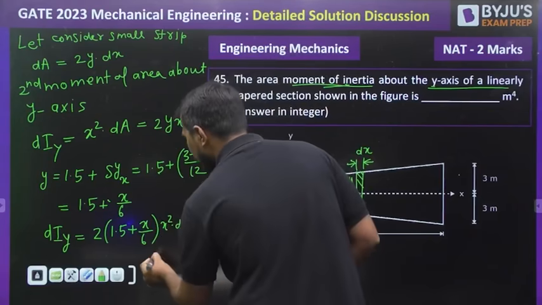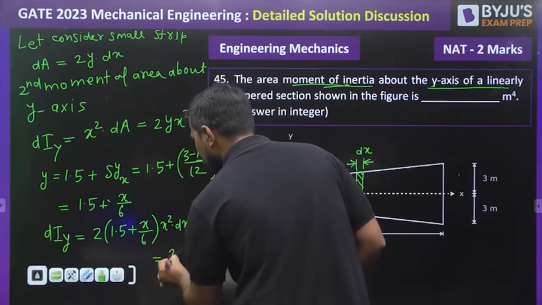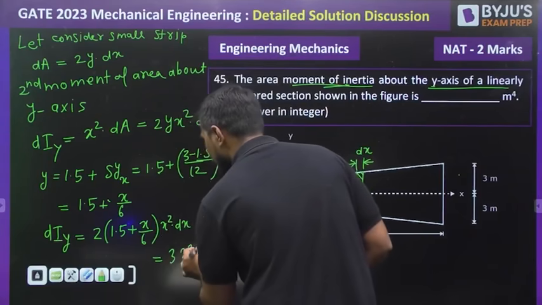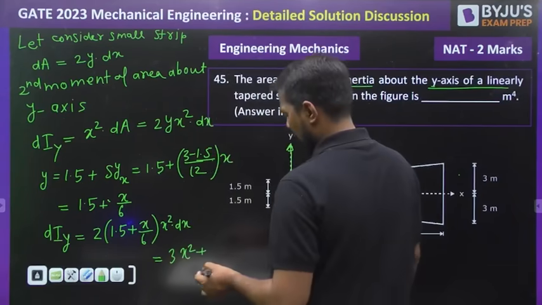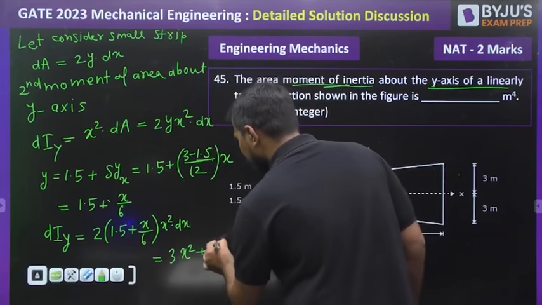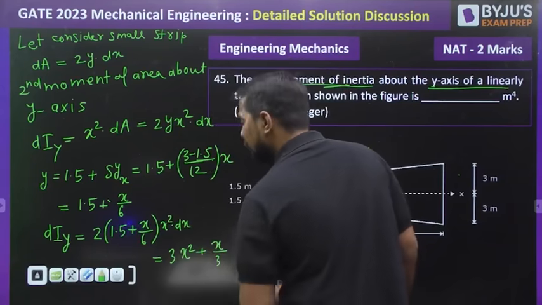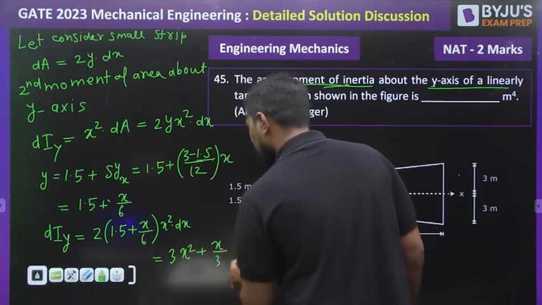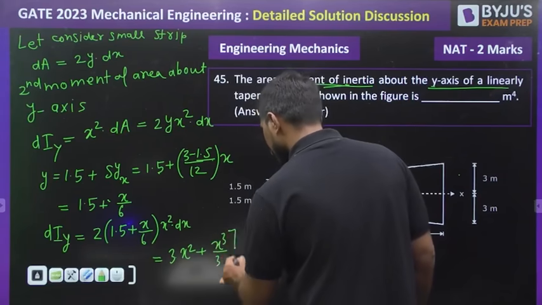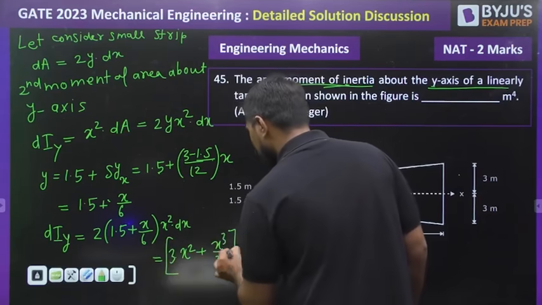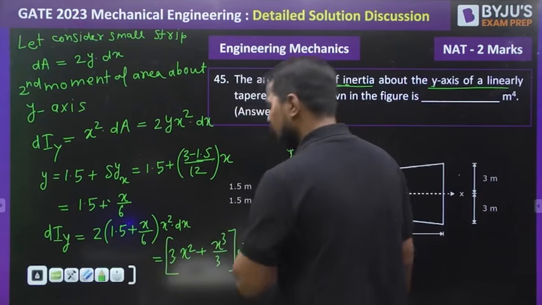After that, it will be equal to 3x square plus x cube by 3 into dx. Is it or not?